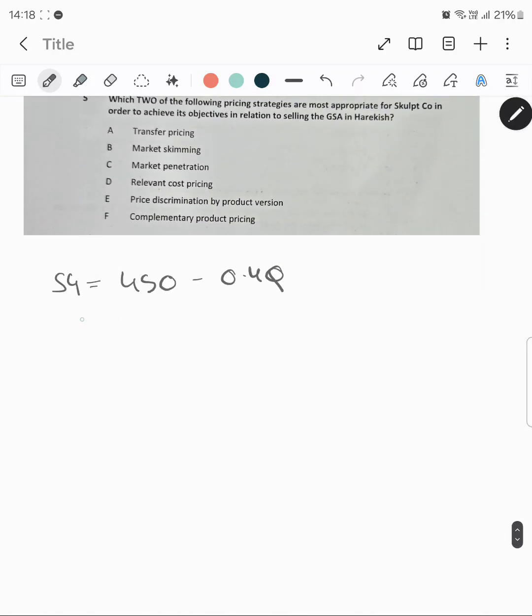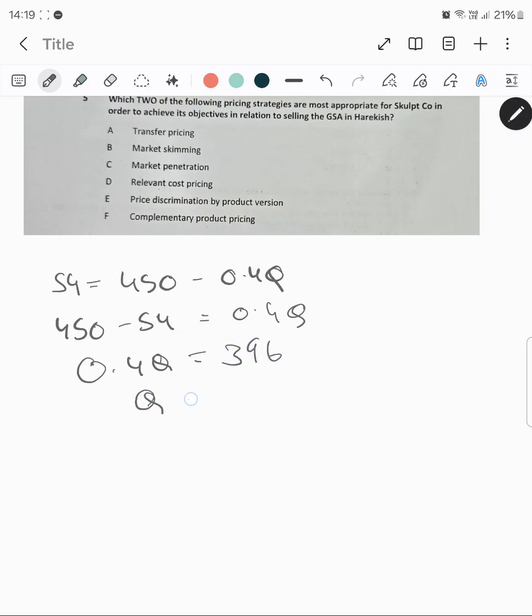So this will be 450 minus 54 is equal to 0.4Q, and 450 minus 54 is 396, and Q is 396 divided by 0.4, and I get my quantity, which is, sorry, 990.